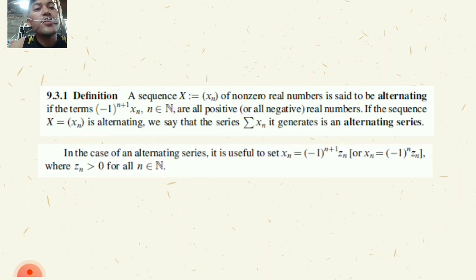In this case, it is useful to set x sub n equals (-1)^(n+1) z sub n, or x sub n equals (-1)^n z sub n, where z sub n is greater than 0 for all n in the natural numbers.